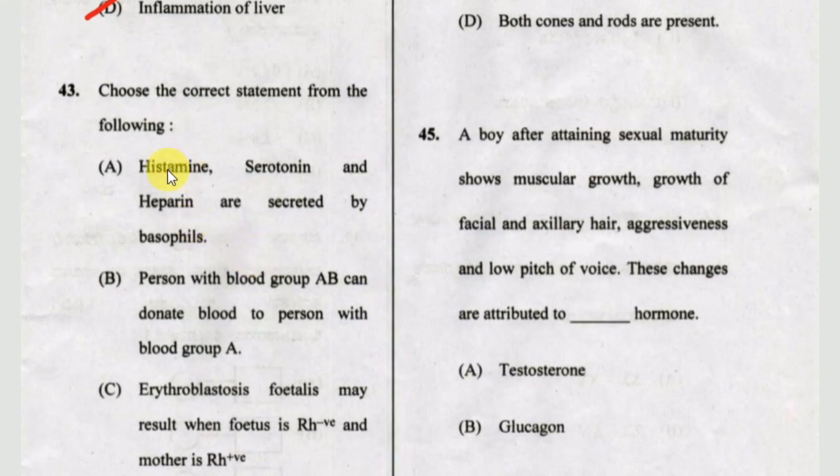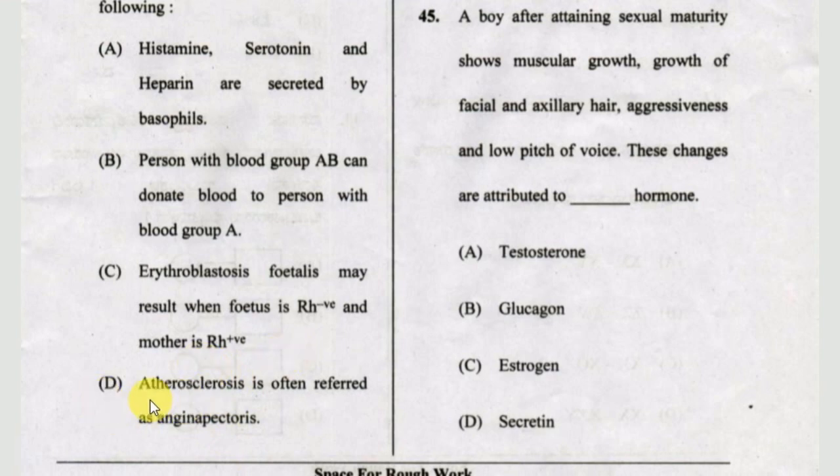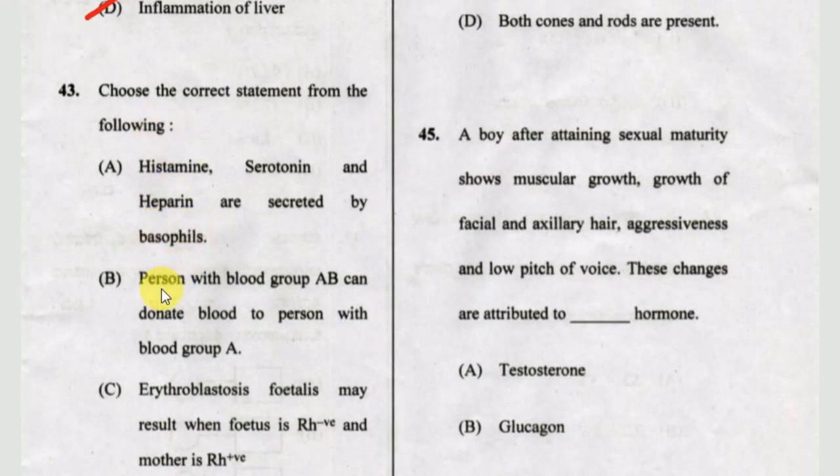Okay. Next one, choose the correct statement from the following. Option A, histamine, serotonin and epinephrine are secreted by basophils. Option B, a person with blood group AB can donate blood to a person with blood group A. Option C, erythroblastosis foetalis may result when the fetus is Rh negative and the mother is Rh positive. Option D, atherosclerosis is often referred to as angina pectoris. The correct statement for this is A.